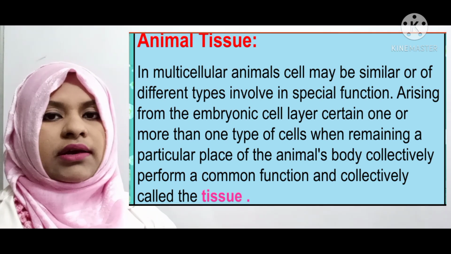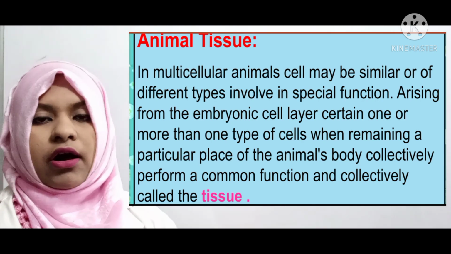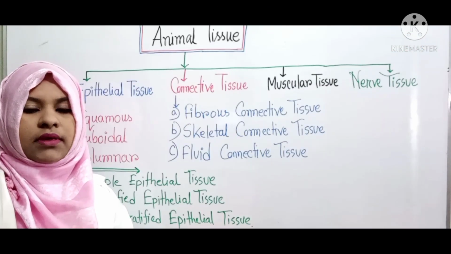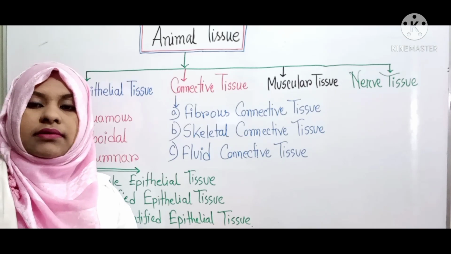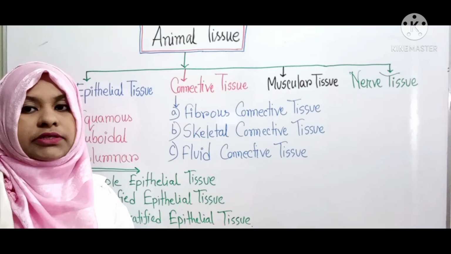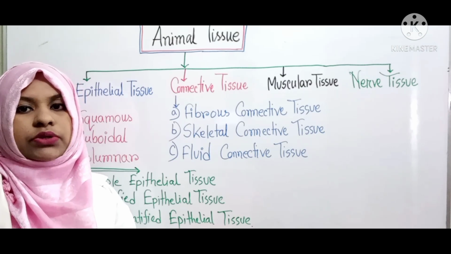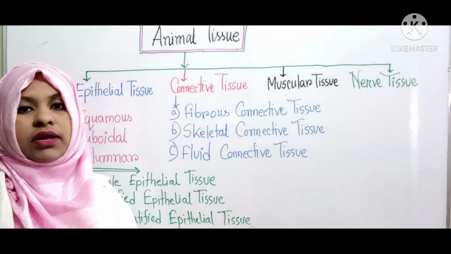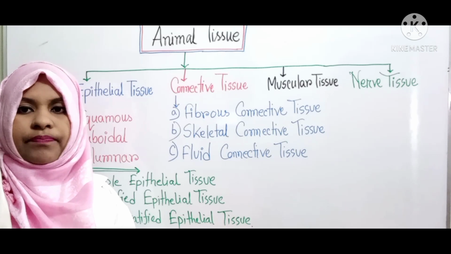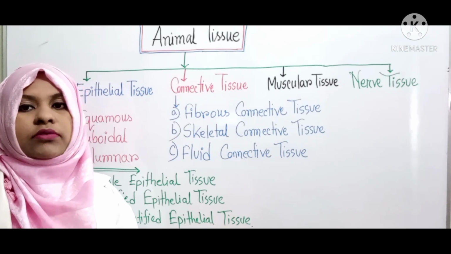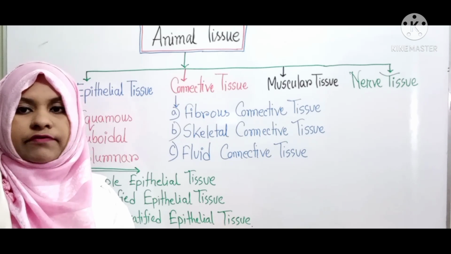Okay, let's see the classification of animal tissue. Dear students, there are 4 types of animal tissue: epithelial tissue, connective tissue, muscular tissue and nerve tissue. Today I will discuss epithelial tissue and connective tissue.